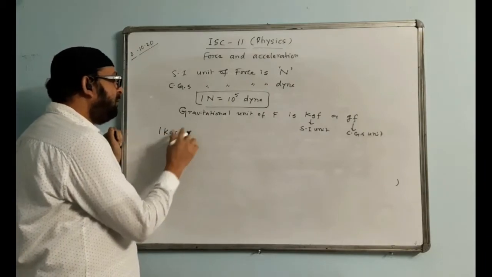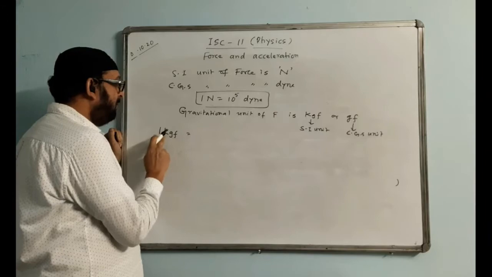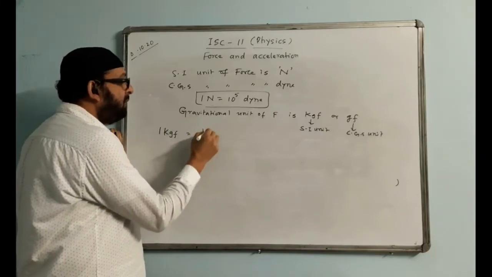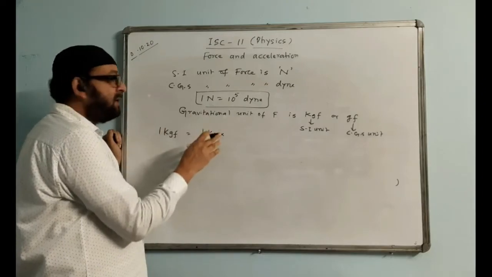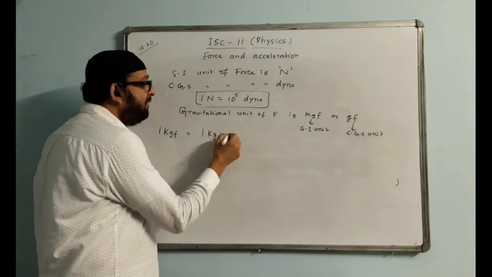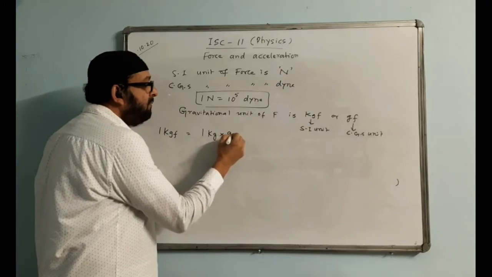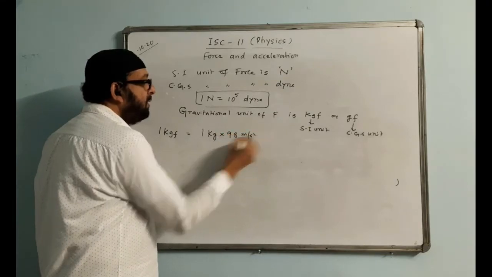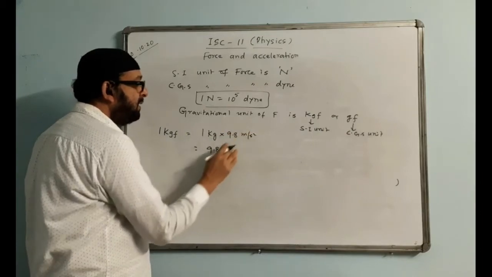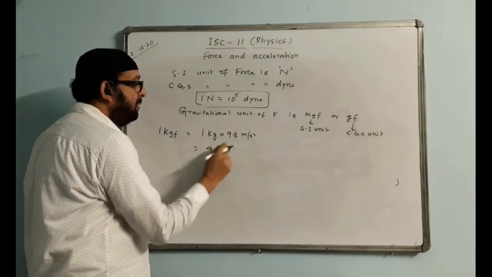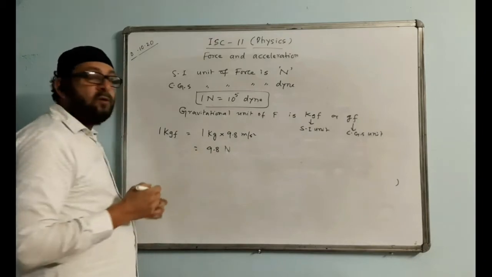For 1 kgf, the mass is 1 kg. So you write the mass value as 1 kg, and the force formula is mass into acceleration. There we take acceleration due to gravity, whose value is 9.8 meter per second square. So the answer will come 9.8 kg meter per second square. That is Newton. That is, 1 kgf is 9.8 Newton.